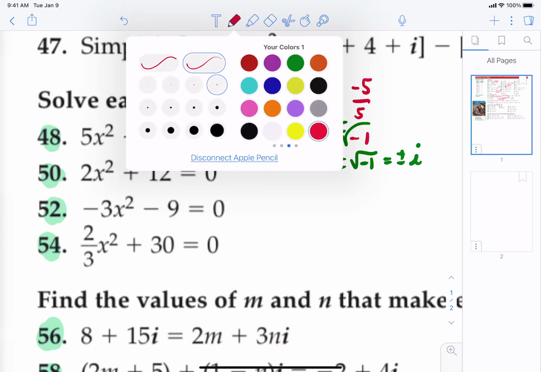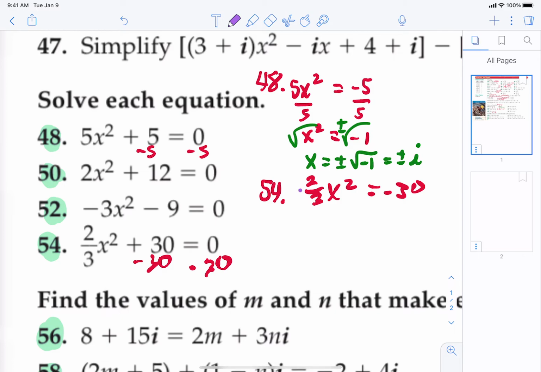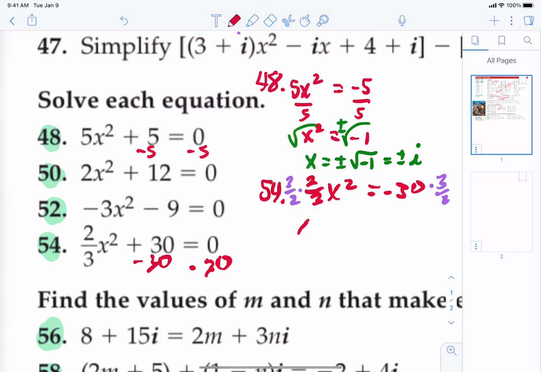Let's go ahead and do 54. So the first thing you want to do is subtract 30 from both sides. Now, let's talk about getting rid of this 2/3. To get rid of 2/3, multiply each side by the reciprocal of 2/3, or 3/2. Okay? So what do we get? Well, we get that x squared is negative 90 over 2.